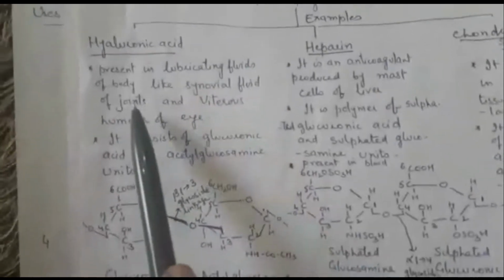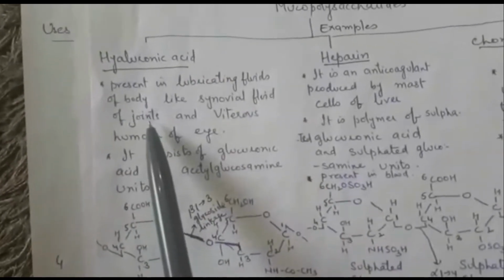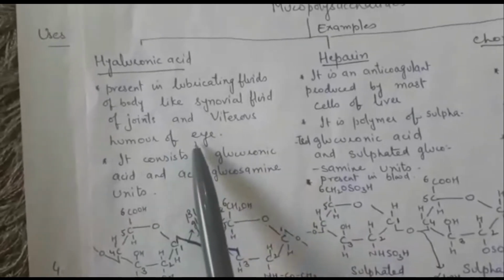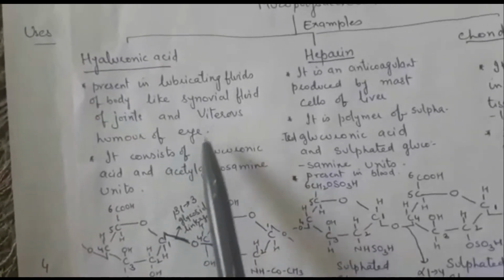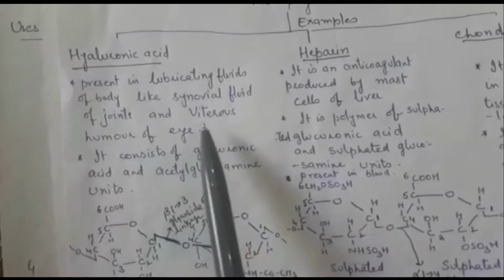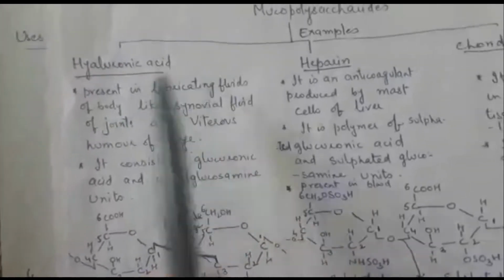The fluid in the joints, that is synovial fluid of joints, and the fluid in the back chamber of the eye, that is the vitreous humor. So in both of these, what is present is hyaluronic acid.